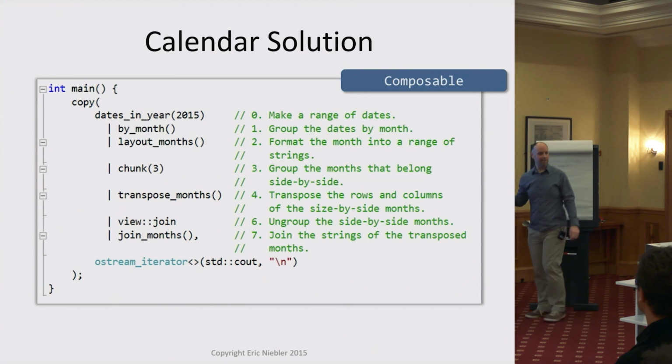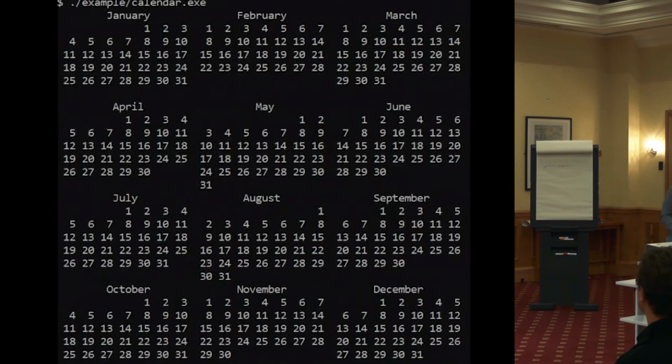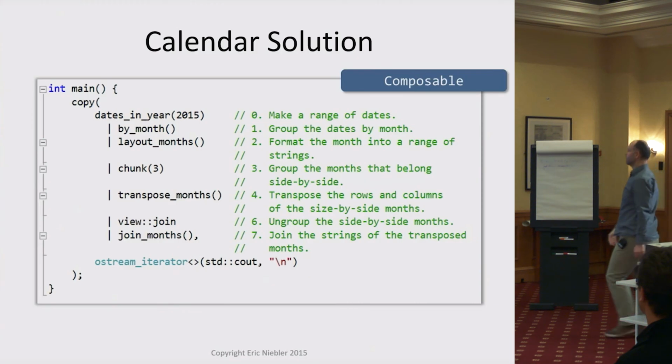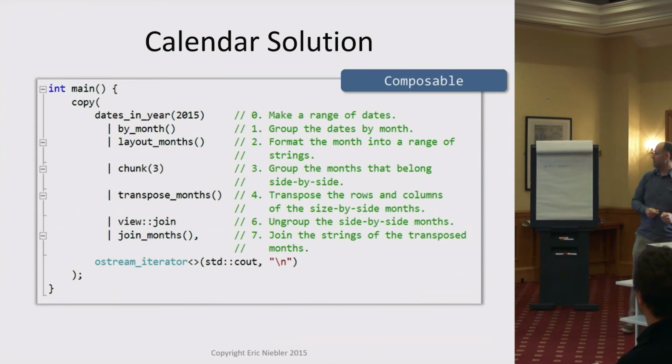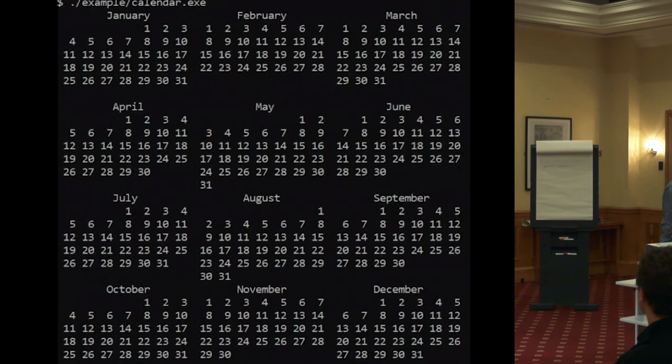And just to give you an idea of how nicely this is isolated, go back to the example. See, it's 3 months across. Well, that's just dictated by this chunk 3 here. Yeah? All these bits are pulled out, and you can change them independently. This is a really nice example. Watch the talk. And we carry on.